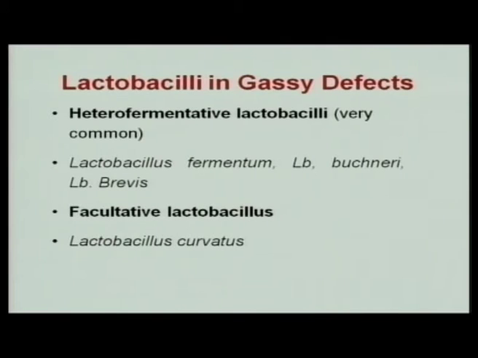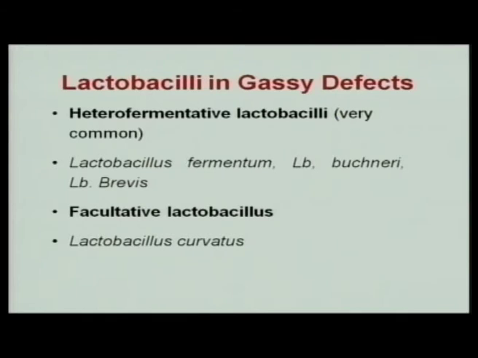Heterofermentative lactobacilli, unlike the homofermentative lactobacilli, also produce acetate, ethanol and carbon dioxide along with lactic acid, whereas the homofermentative produce only lactic acid as the major end product of lactose fermentation. Lactobacillus fermentum, Lactobacillus buchneri and Lactobacillus brevis are known to be facultative heterofermenters.